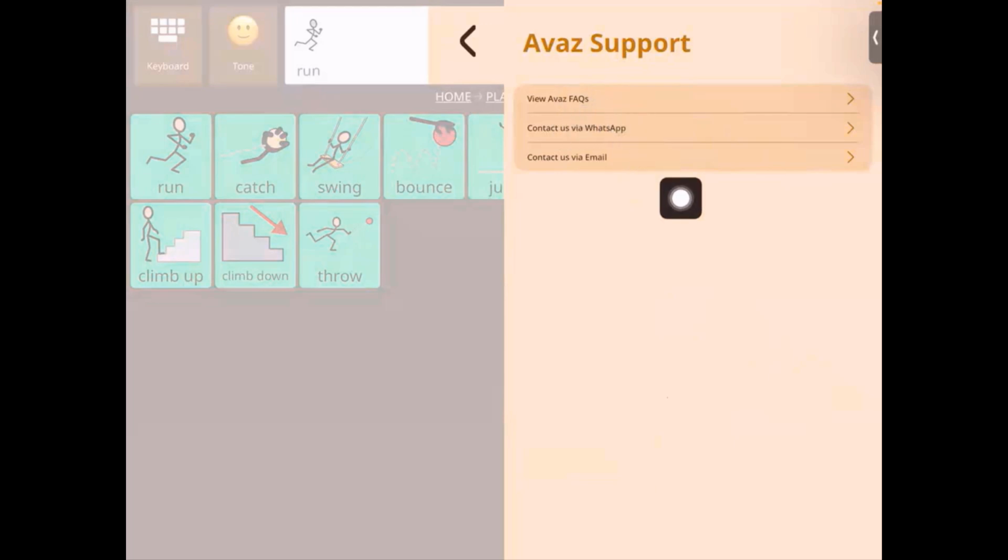Then you have WhatsApp, which takes you to our WhatsApp support person. Then you can start messaging them and asking them questions, and then contact via email as well. So there's 3 different options for you to access support from within the Avaz app.